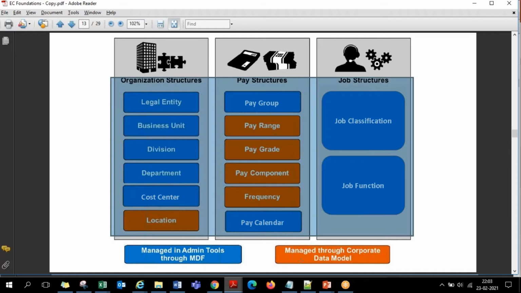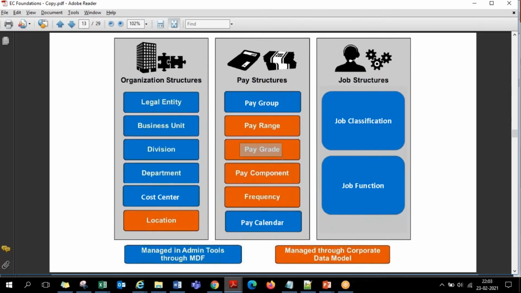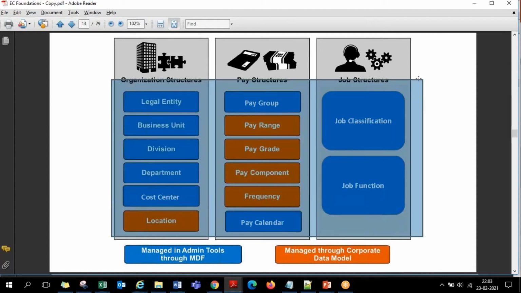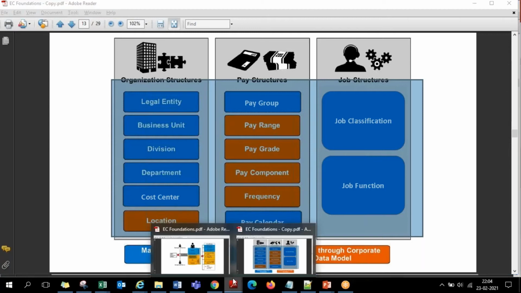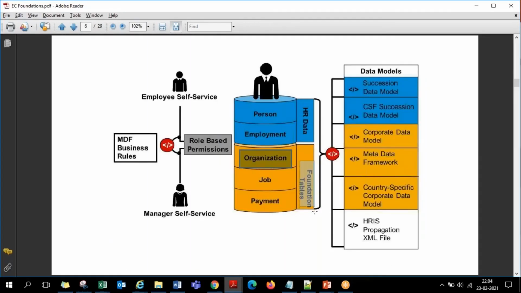When you are hiring an employee, which department the employee belongs to, which location he belongs to, what is his pay grade, what are his salary components, what is his job in the company, you can easily maintain against the employee record. For that, all these are the foundation items that you are required to maintain. These are all the building blocks of the Employee Central structure in the system. So those are what we call the foundation data.